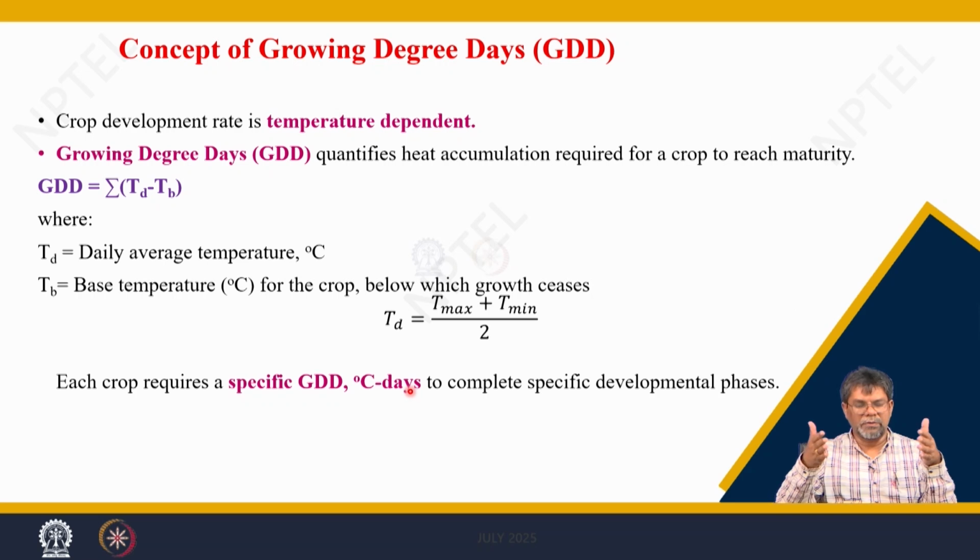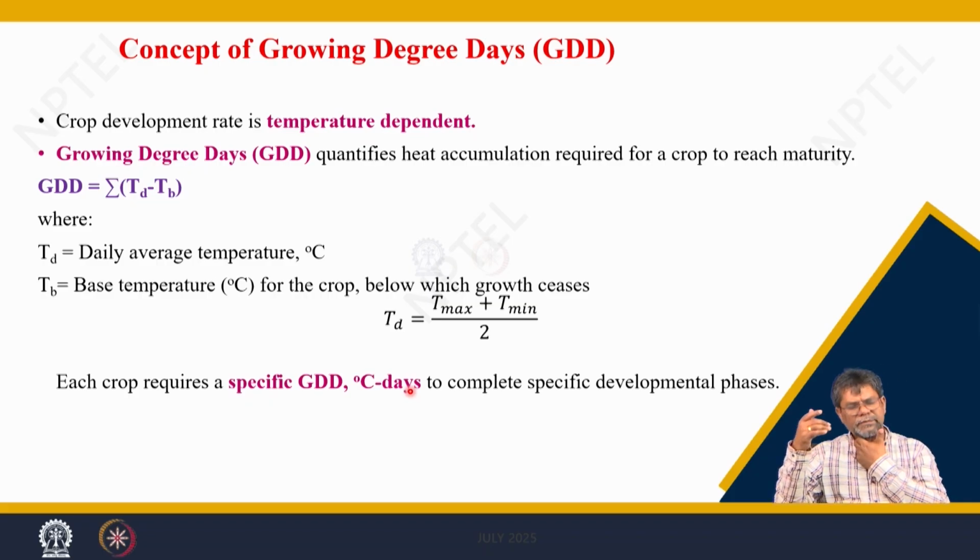For example, in rice, from tillering to panicle initiation needs a certain amount of growing degree days. Similarly, from flowering to maturity needs a certain amount of growing degree days or thermal units. Once the crop accumulates those thermal units, there is a transformation from that developmental phase to another developmental phase, and that is mostly regulated by temperature.